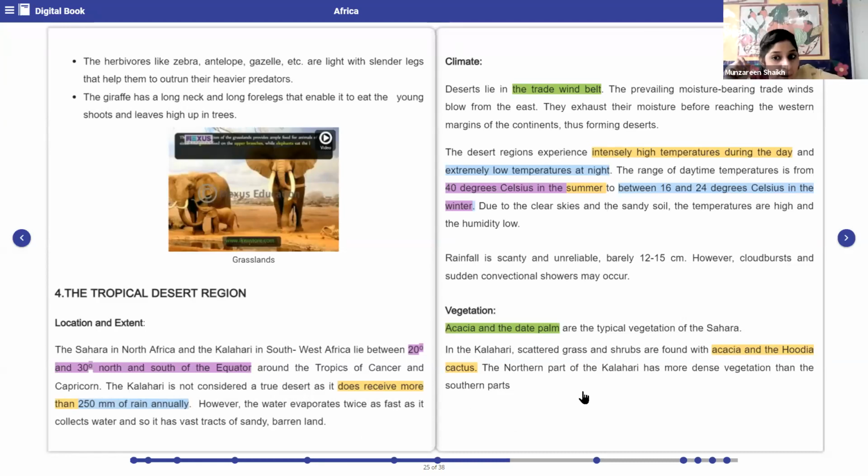And in the northern part, what do we have? In the northern part, we have more dense vegetation than the southern part. So if you take the Kalahari, you can divide it into two different parts. In the northern part, you have more vegetation, but in the southern part, you have comparatively less vegetation. Yes. Okay, very good. Next.